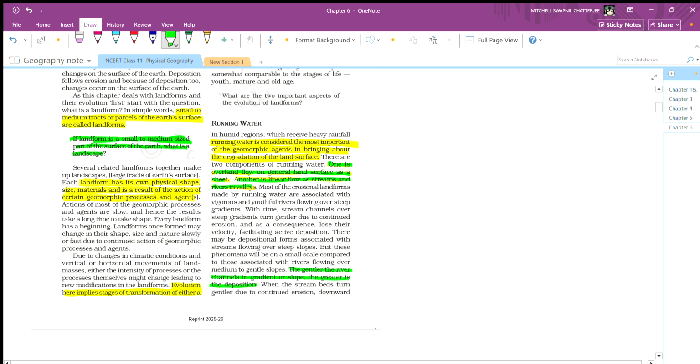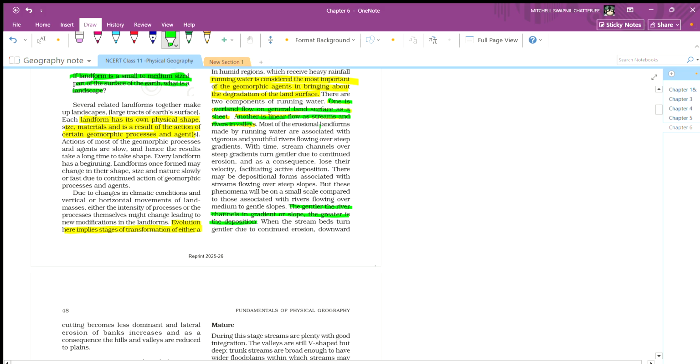One is the overland flow on the general land surface, such as sheet flow. Another is linear flow as streams and rivers in valleys. So one is the general surface, another is the valley. Most of the landforms are made by running water. So running water is the most important cause of making landforms.